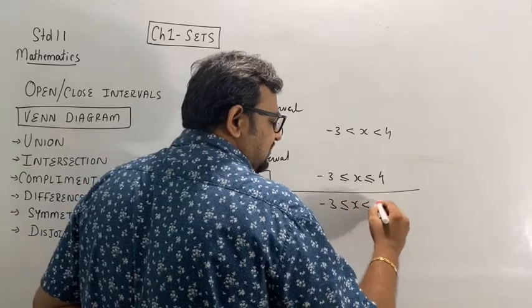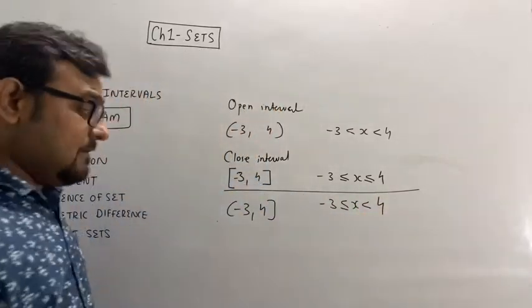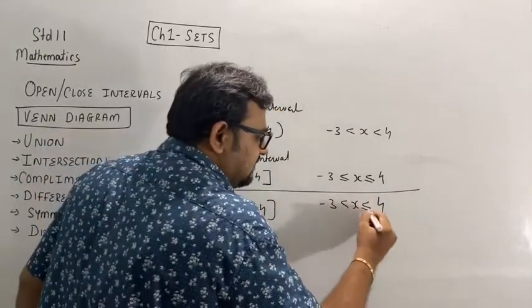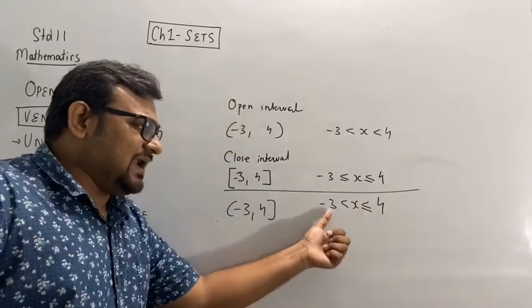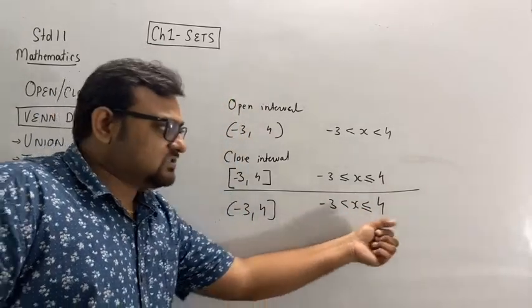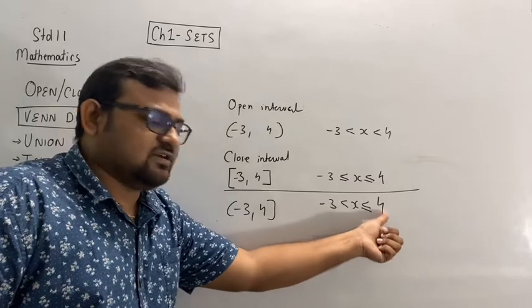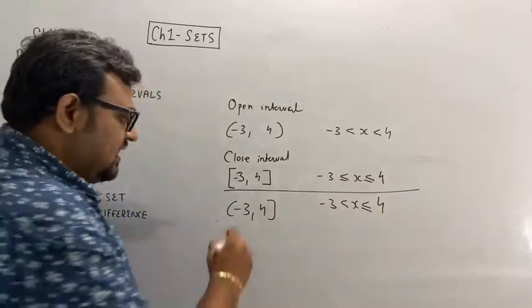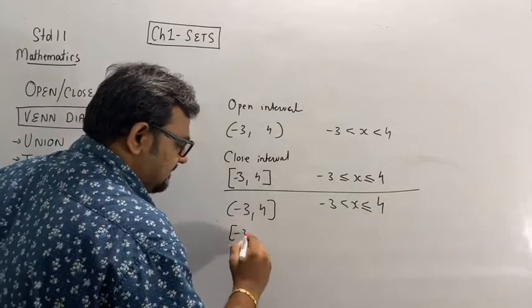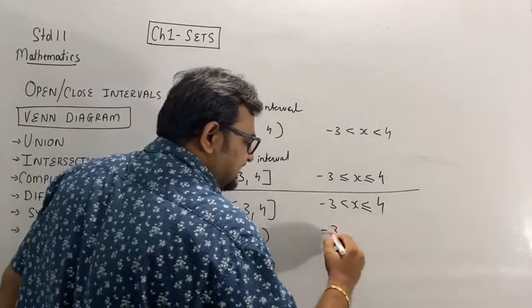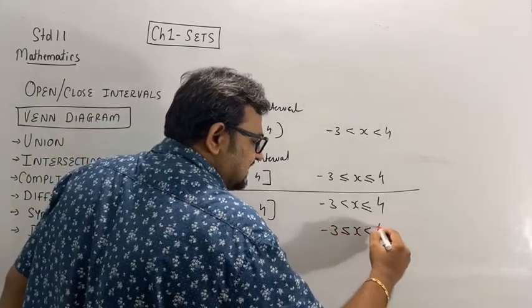-3 < x ≤ 4. Sorry, my mistake. -3, it's open at this end, but it's closed at this one. So the largest number is 4. And if it is in this way, then -3 ≤ x < 4.